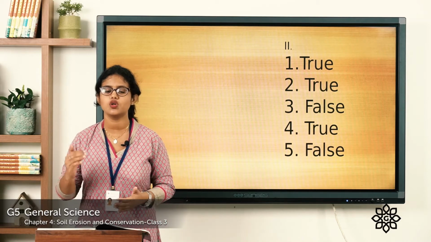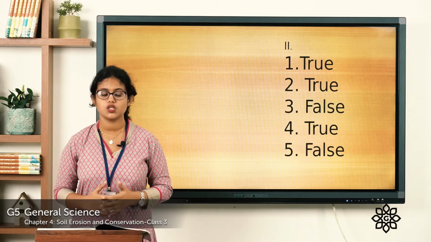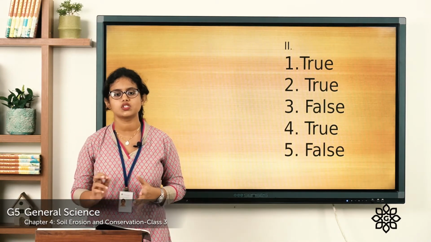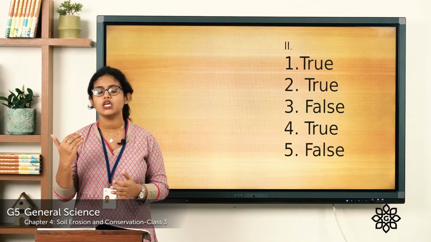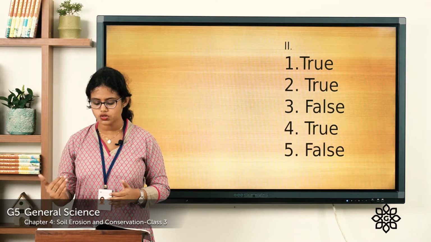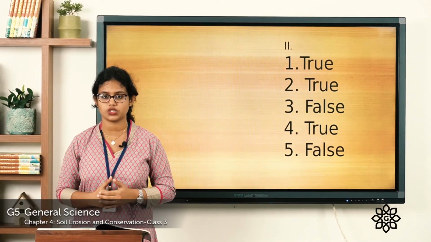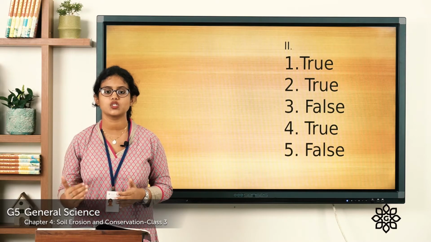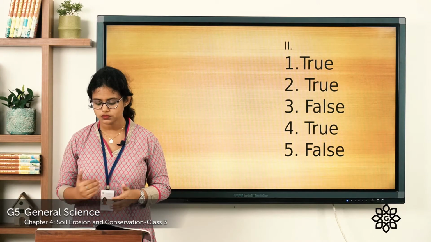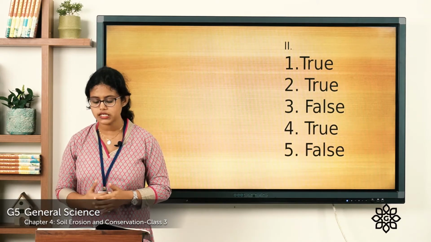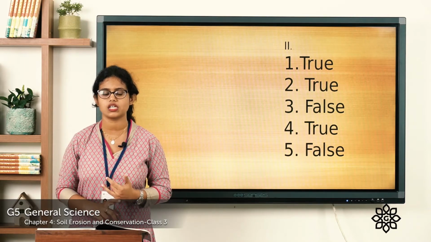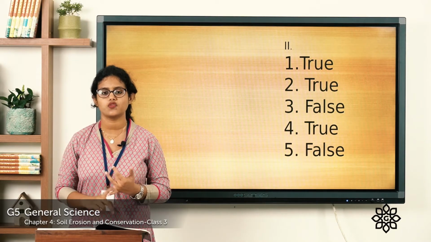Is the statement true? No, the statement is false. So, flowing water and strong winds are natural causes of soil erosion. Deforestation is a human cause of soil erosion. Coming to the fourth one, planting more trees leads to soil conservation. What is the answer? The statement is true. Growing plants leads to soil conservation. Fifth one, wind and flowing water makes the soil fertile. Is the statement true? No, the statement is false. It makes the soil less fertile.